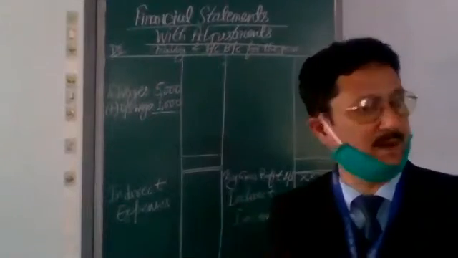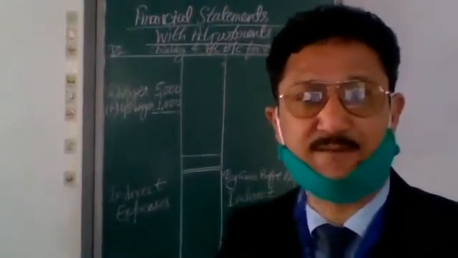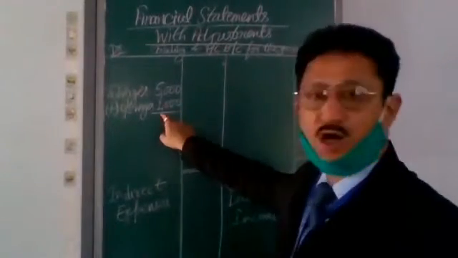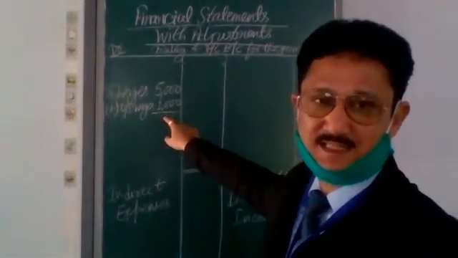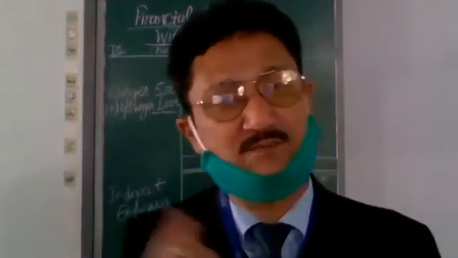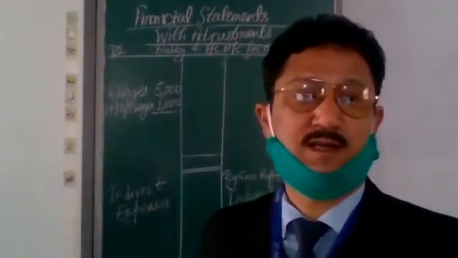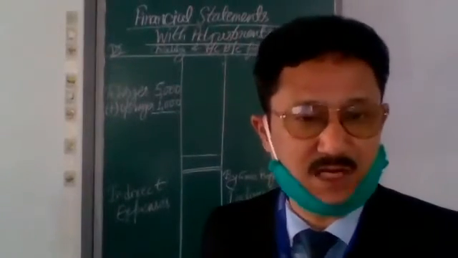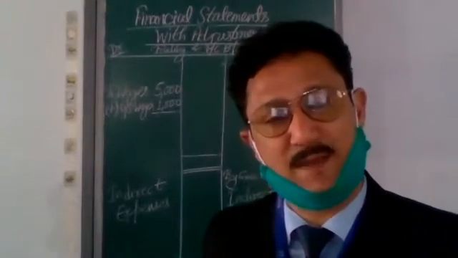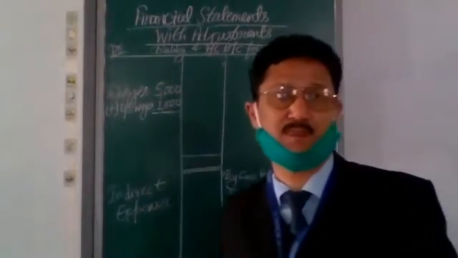₹5,000 for wages are paid, but ₹1,000 for wages are still outstanding, which are not paid. If we do not record it in this trading account, our total wages paid will be only 5,000, whereas the actual amount incurred on wages is 6,000. So if we show only 5,000 as an expense of wages, our gross profit will be higher.